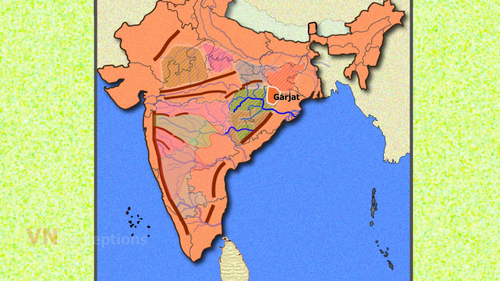Garjat Hills. These hills occupy the northwestern part of Odisha. The region is drained by river Brahmani and Baitarani.